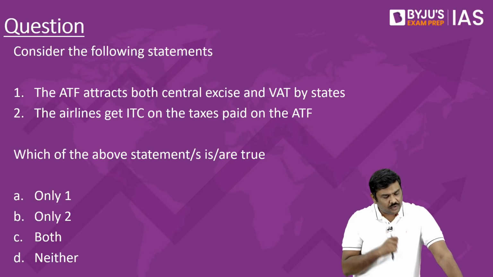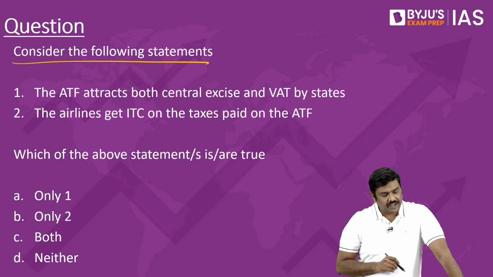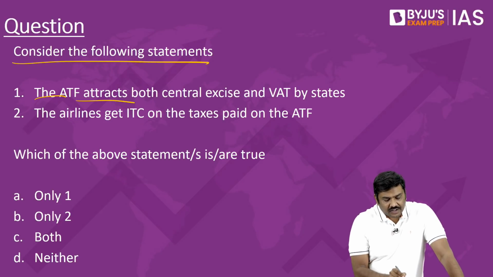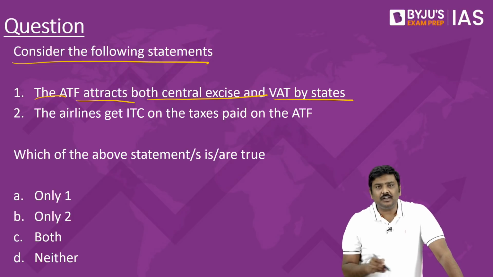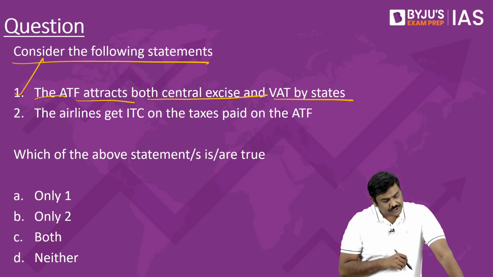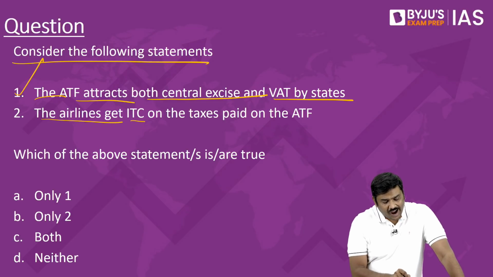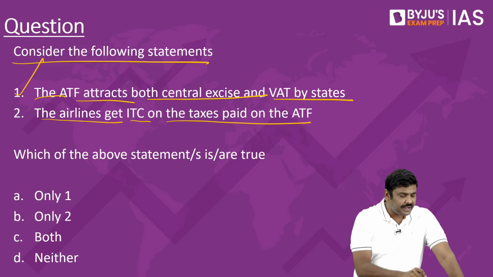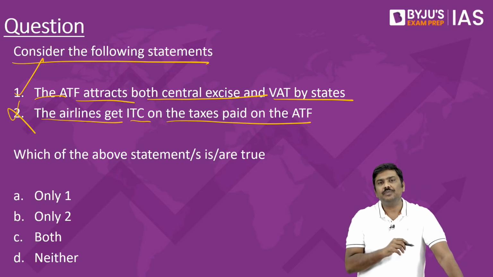Now, based on this, I have given a question here. Consider the following statements. The ATF attracts both central excise and VAT by the state. Yes, the statement is true. The airlines get ITC on the taxes paid on the ATF. No, this particular statement is wrong, right?